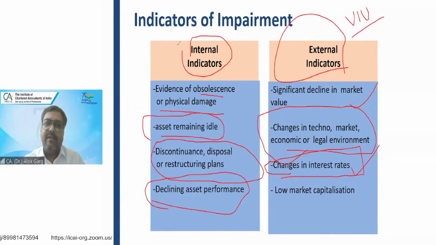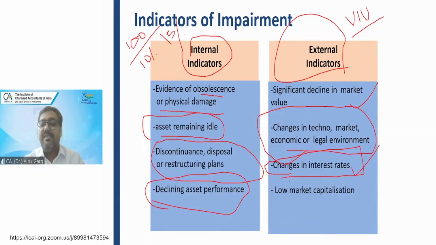Am I right? If you have to discount 100 rupees, which you will receive after 1 year, and the discount rate is 10%, what is the value of this 100 rupees today? It is 91 rupees. If the discount rate becomes 15%, what is the present value today? It is around 85 or 86 rupees, right?